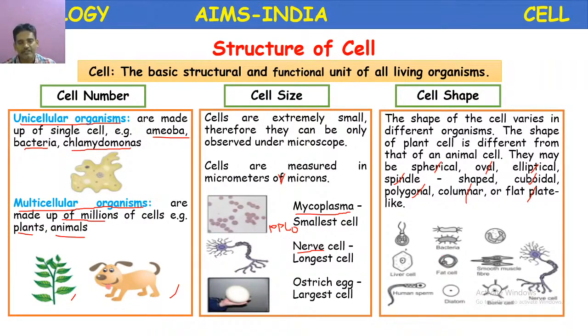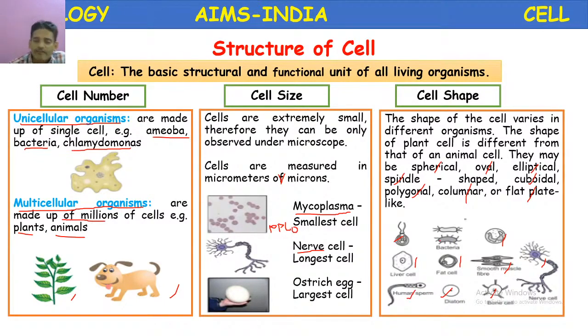Here different cells are given. Here Chlamydomonas, bacteria, some other unicellular organism, liver cell, hepatocytes, fat cell, they are called adipocytes, smooth muscle cell, it is present in the intestine, and neuron, nerve cell, bone cell is called osteocyte, diatom, an algae, unicellular, and here human spermatozoa, it is a male gamete.